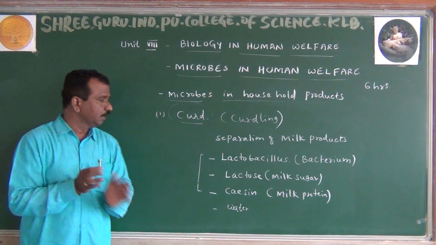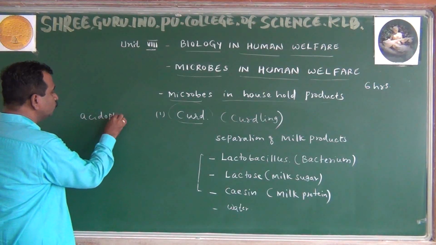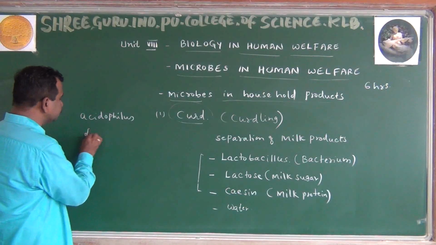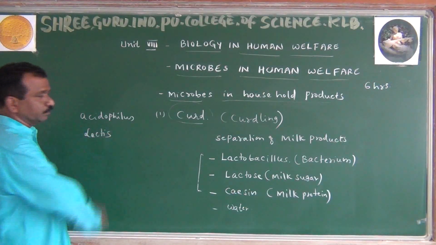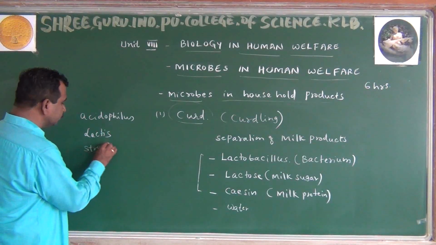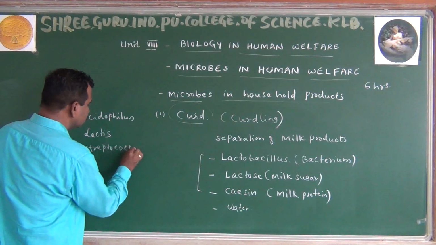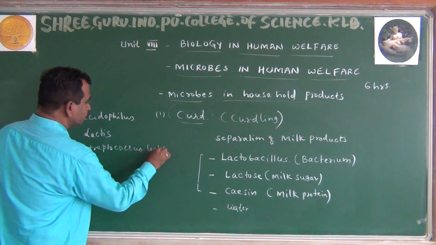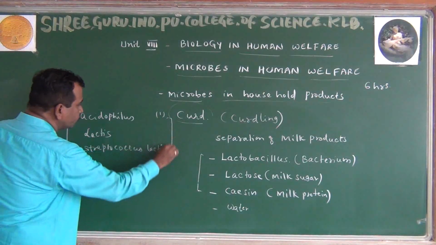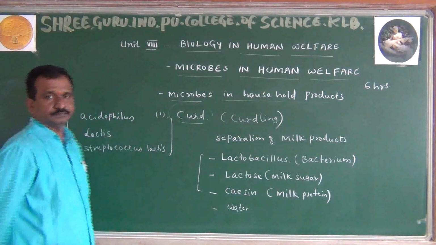For example, lactobacillus acidophilus anta ide. Lactobacillus acidophilus is found. Lactobacillus lactis is also found. And we can even observe streptococcus lactis. These are the different kinds of bacteria found in the curd.